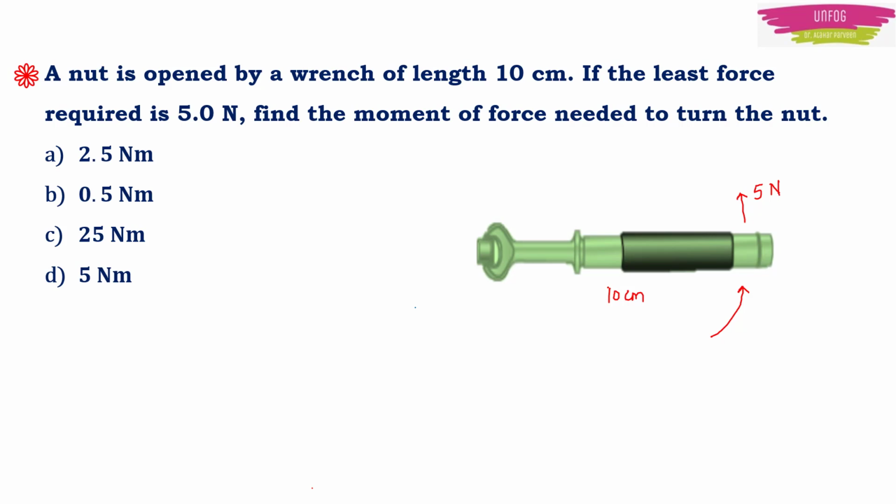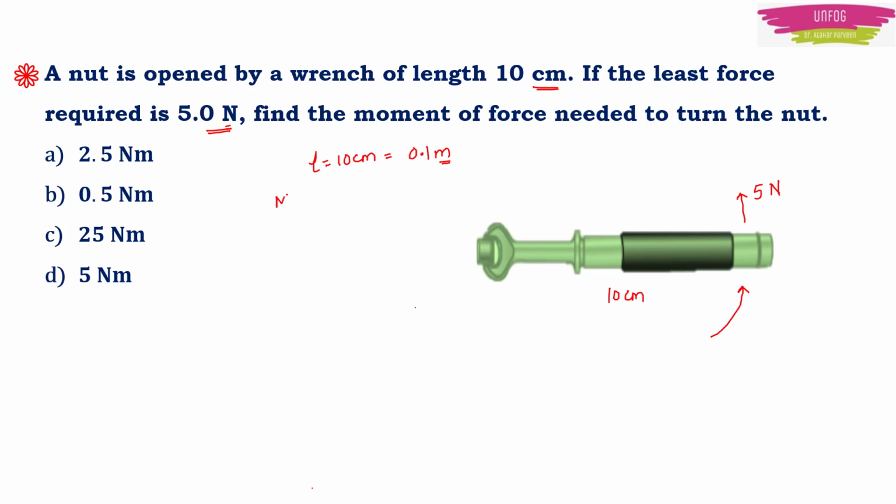First check whether all units are SI units or no. Here force is given in newtons, it is SI unit, but the length is in centimeters, which is a CGS unit. So you have to convert this length into SI unit. So length is 10 centimeter, which can be written as 0.1 meters. Now you see you have force in Newton and distance in meter. So the moment of force will be in Newton meter now.